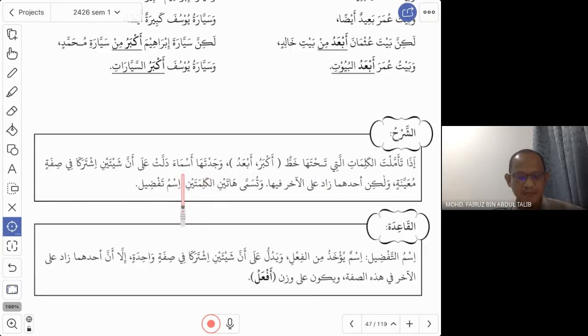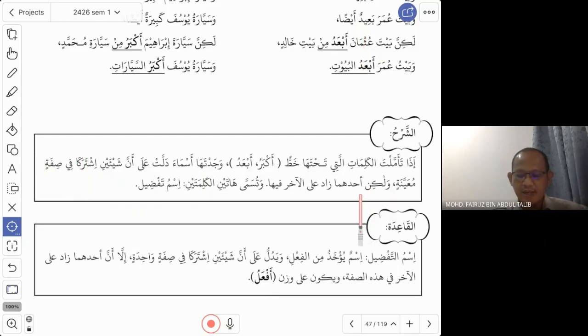Dalat ala anna shay'aini, that tells us that there are two things, two objects, ishtaraka, that are similar in a sifa, in an attribute. For example, Bait Osman and Bait Khalid are similar in terms of this attribute, which is ba'id. So both are ba'id.